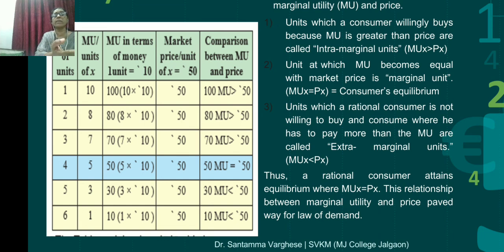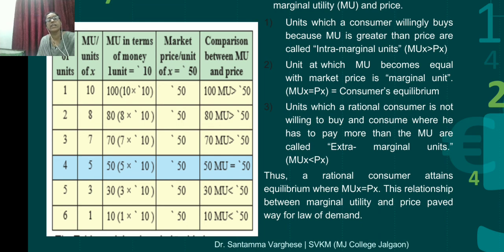In the last column, the comparison, we can see 100. When the person consumes 1 unit of X, he got a utility of 10, which in money is 100. What is the money given? 50 rupees. So the utility of 100 is more than the price; 100 MU is greater than 50. In the second unit, 80 is greater than 50.